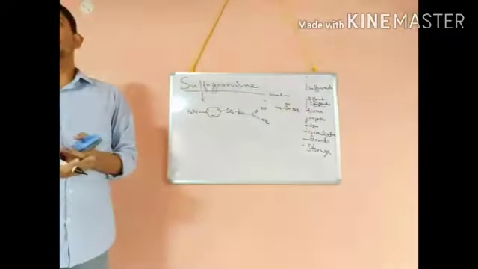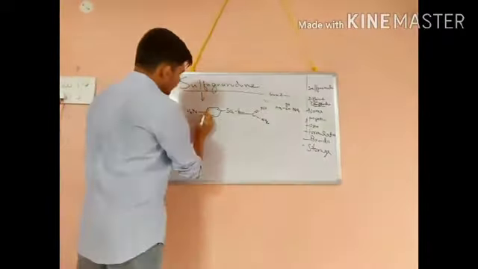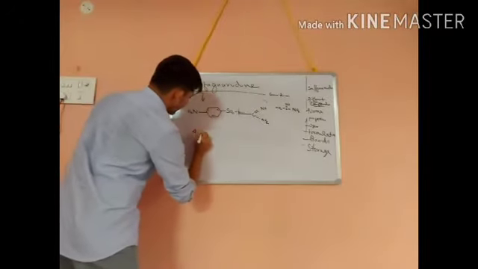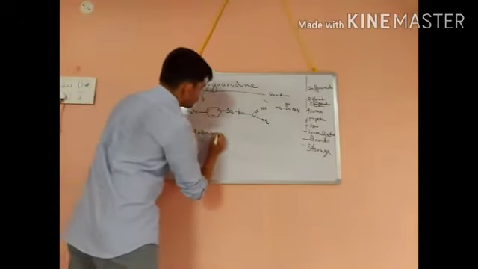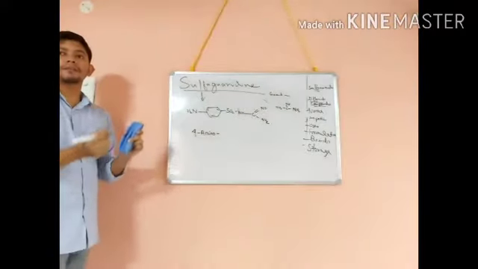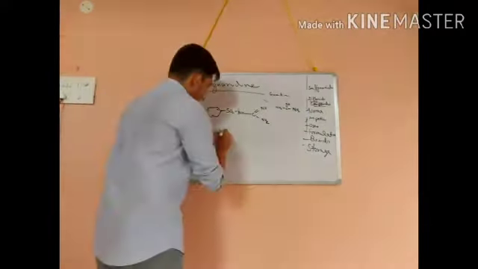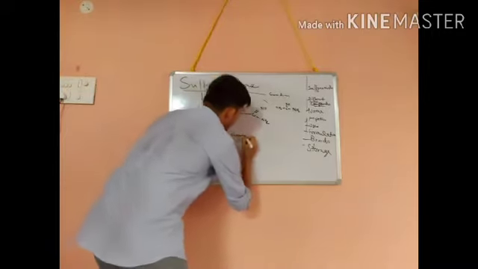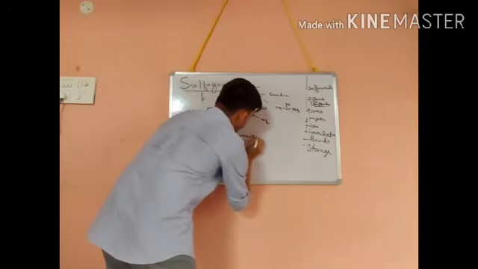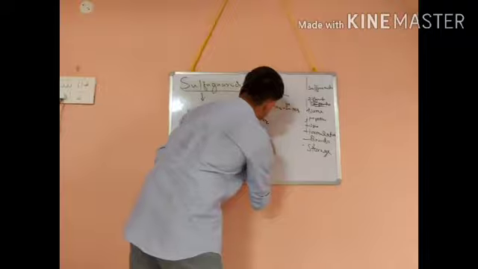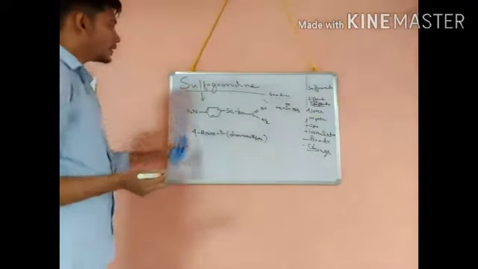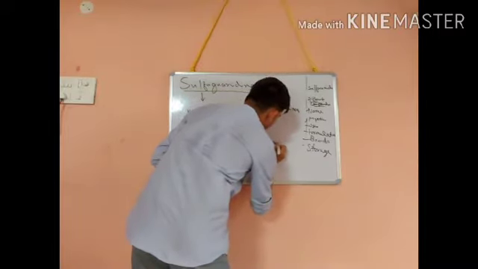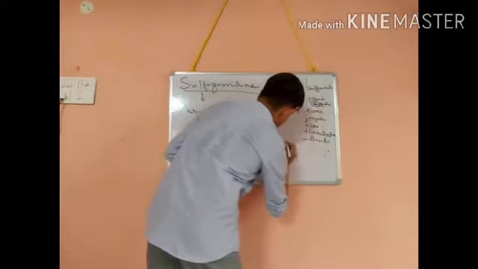So how can we name this one? I am writing, then I will discuss. 4-amino, then diamino methylene, then benzene sulfonamide.